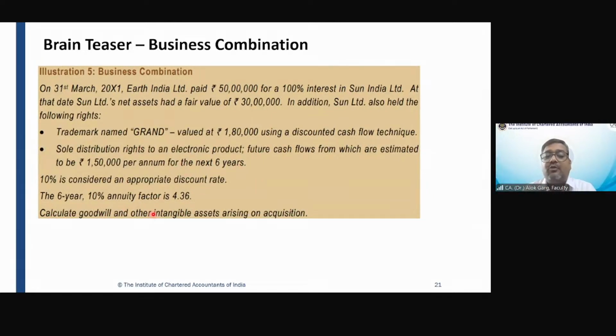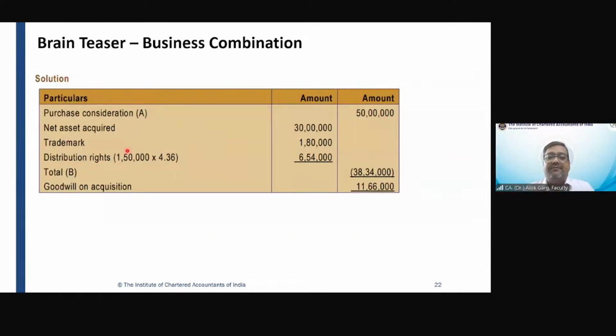Now calculate goodwill and other intangible asset arising on acquisition. So how will we calculate this? Purchase consideration 50 lakh, net asset acquired 30 lakh, trademark 1,80,000, distribution right 1,50,000 multiplied by 4.36, which is 6,54,000. The total is 38,34,000. What is the goodwill? The remaining amount is goodwill. 11,66,000 is the goodwill. Remaining amount is the goodwill, right?